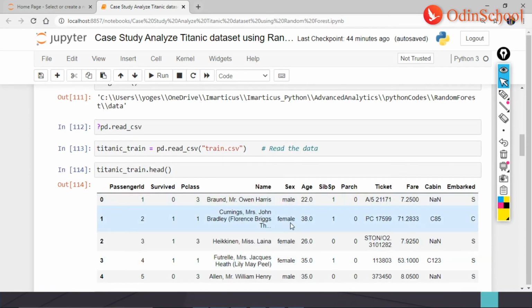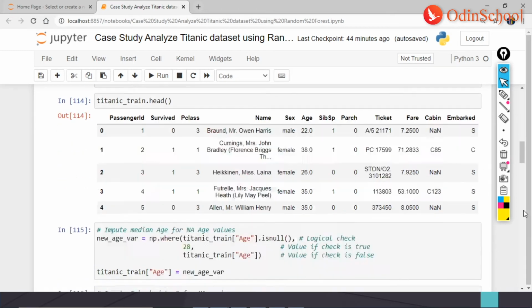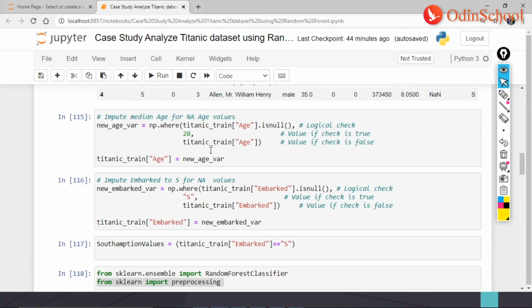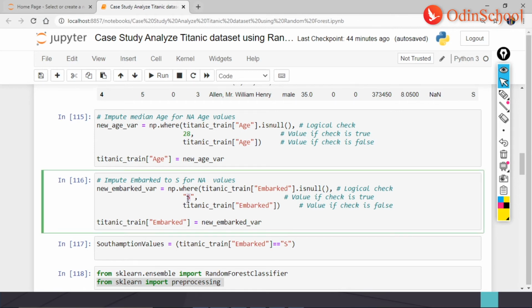sex is categorical. Here you see it is male, female. The same is with cabin. The same is with embarked. So now I would want to go ahead and start working on them. Age is taken care of. Then we have embarked, which is taken care of. So I'm imputing it with the S value. S could probably be a sleeper or a small, right?